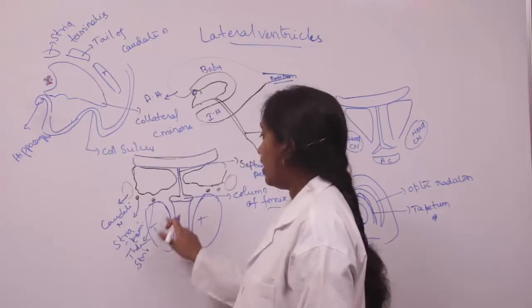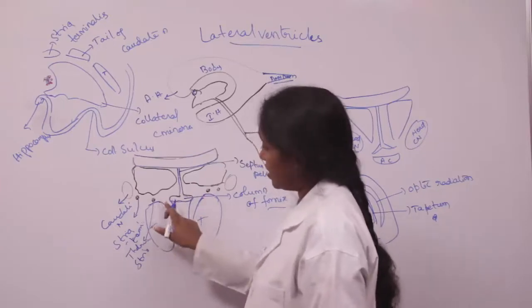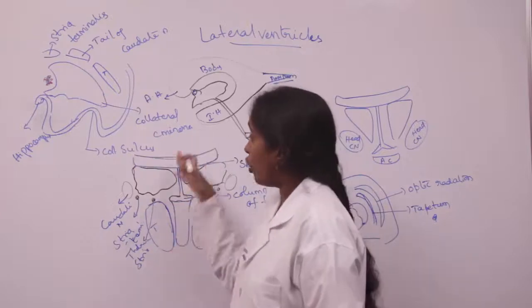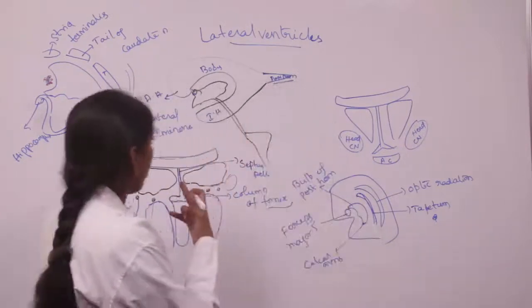And this is the thalamus, and the upper part of the thalamus forms the floor of the body of the lateral ventricle. So that's about the body of the lateral ventricle.